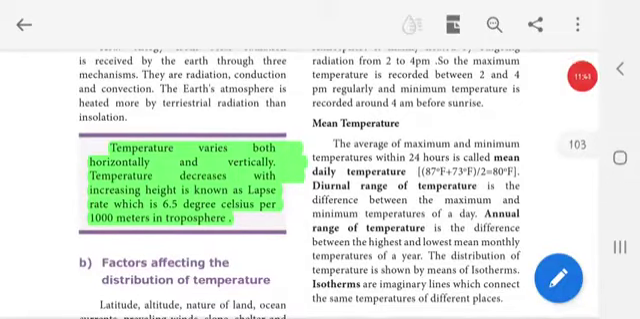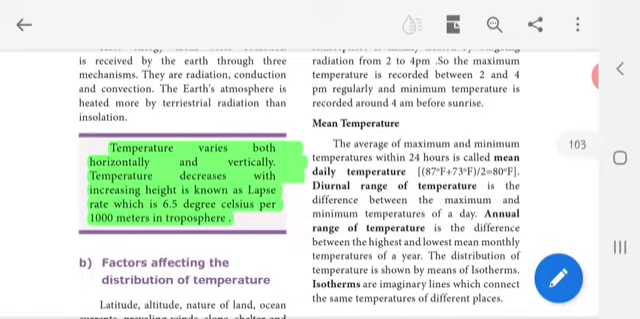Second, give reason, page number 97 in the new book and 184 in your old book. All the things I have highlighted in green color. Temperature varies both horizontally and vertically. Temperature decreases with increasing height, which is known as lapse rate, which is 6.5 degrees Celsius per 1000 meters in the troposphere. That is the answer for your second give reason. Temperature decreases with increase in altitude.